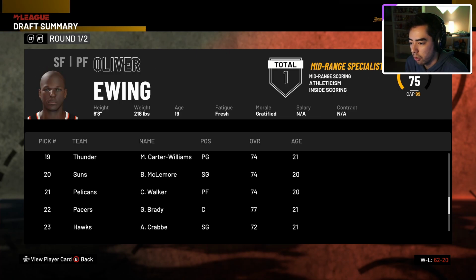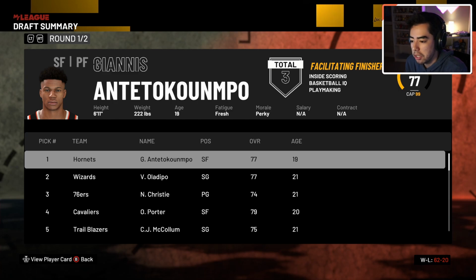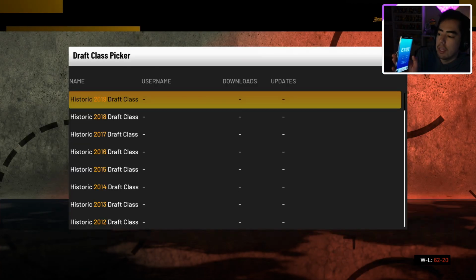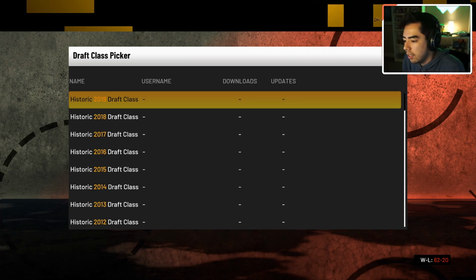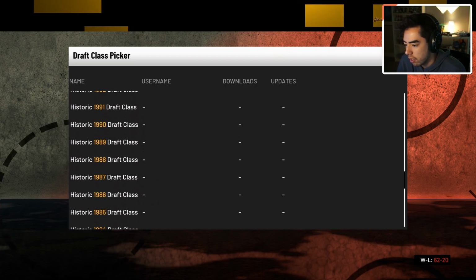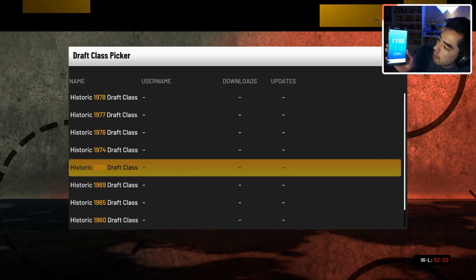So yeah, there you go. There's the rest of the 2013 NBA draft class. Let's see how Giannis does in his rookie year. All right, so here we go. The 3rd NBA draft class is the 1971 NBA draft. Is there a 1971 NBA draft class? There is not. All right, let's go ahead and randomize again.